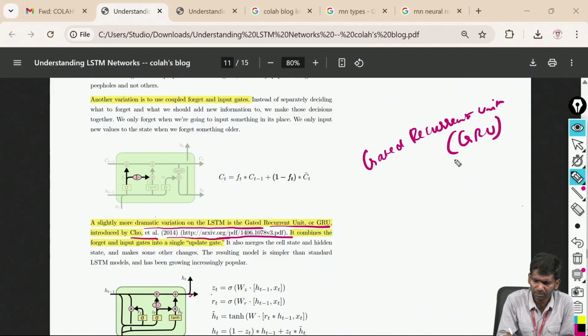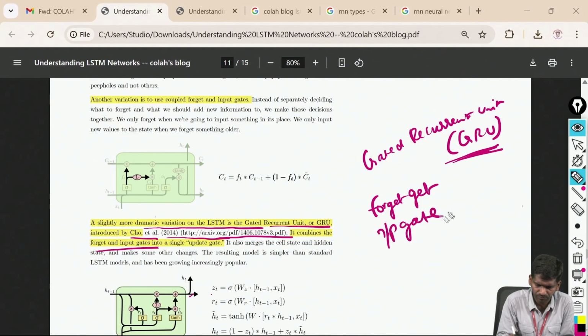In this special type of RNN, what combination have I used? I have combined the forget gate and input gate into a single one, okay. In LSTM I have forget, input and output, 3 gates, right? But in GRU I have modified that LSTM, and it happened in 2014, after LSTM, GRU came.